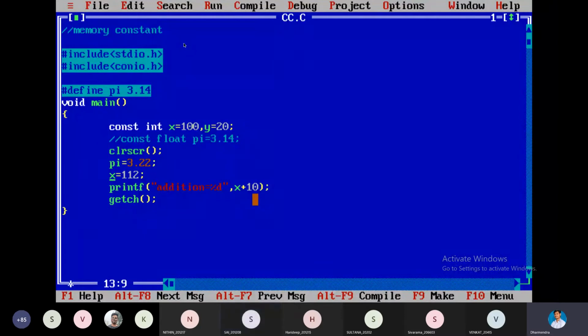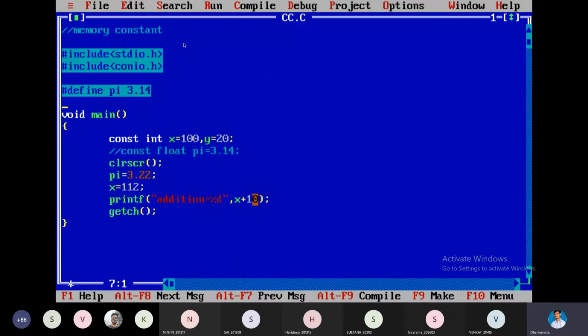Yeah, this is the code. So it is generating an error. This is the use of constant. That's it, nothing else. If you want to make a variable a constant value throughout your program, you can make it a constant. It is a local variable declaration. If you want to declare a global variable, you can, no problem.